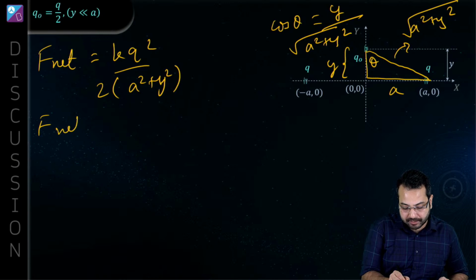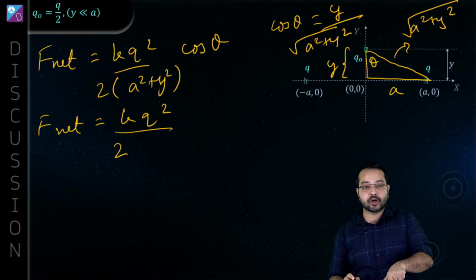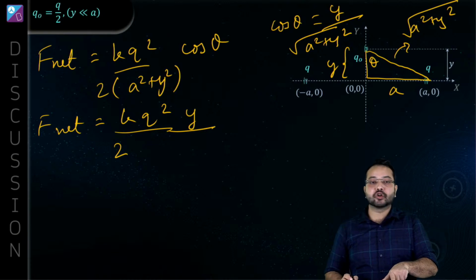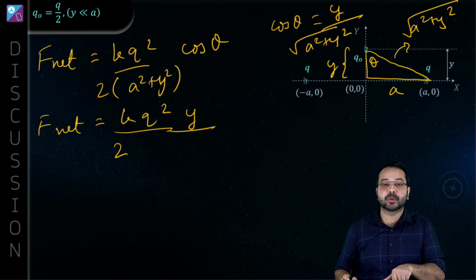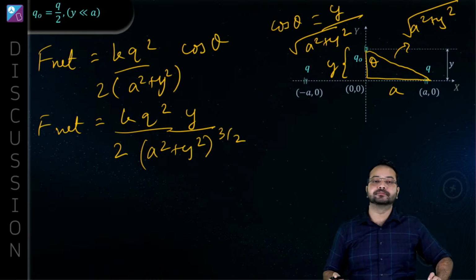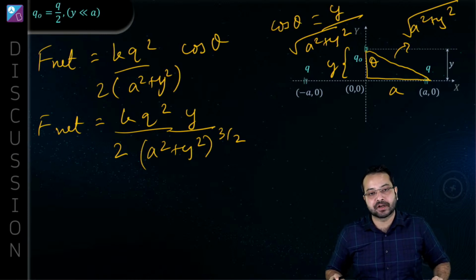So F net is equal to KQ square, here we have a cos theta, divided by, now I'm substituting cos theta. In the numerator we are going to get Y, and in the denominator it is A square plus Y square under root. Together they are going to make it A square plus Y square to the power 3 by 2. Is that correct? And that is the net force acting on the particle.